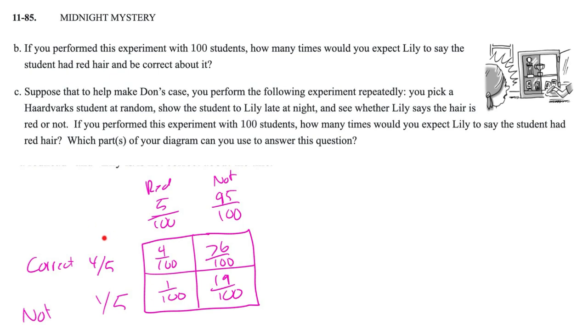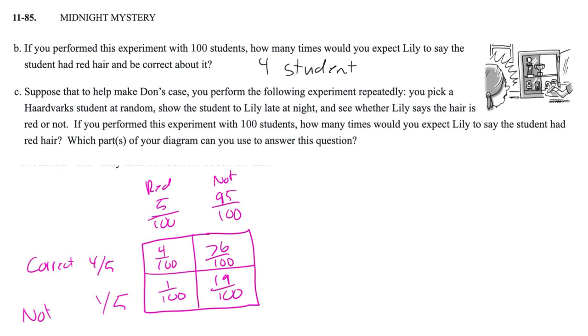Okay, so here's our chart, and then moving on to B. If you perform the experiment with 100 students, how many times would you expect Lily to say the student had red hair and be correct about it? Well, here's red hair, and here is correct. I would expect her to say that she's got 4 students that are correct. That's that 4%, or 4 out of 100 that she is getting right there.